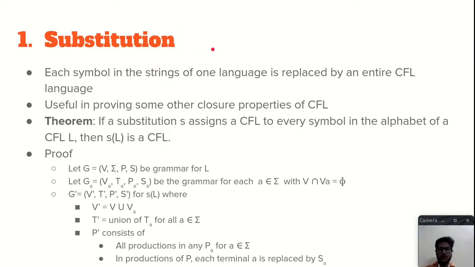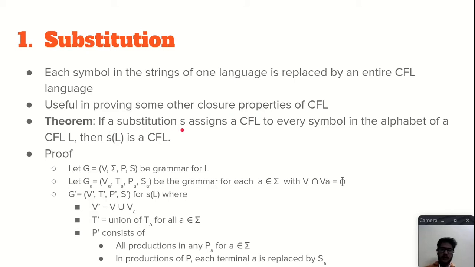Okay, so number one, substitution. What is substitution? Each symbol in the string of one language is replaced by an entire context-free language. So we have a context-free language, and every symbol in that language is replaced by an entire other context-free language. What is the use of substitution? It is useful in proving some other closure properties of CFLs. We will see how we can prove that, and what the theorem is.